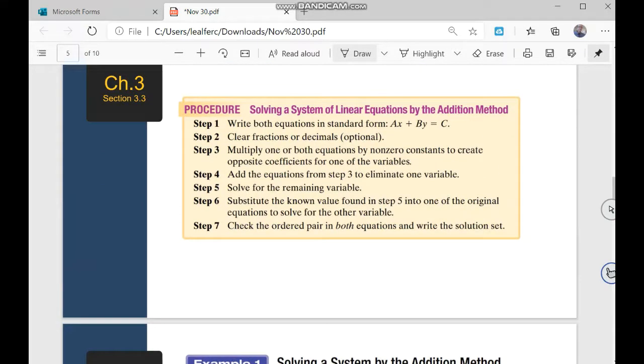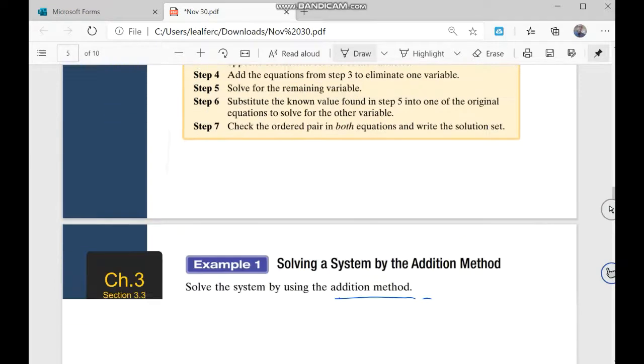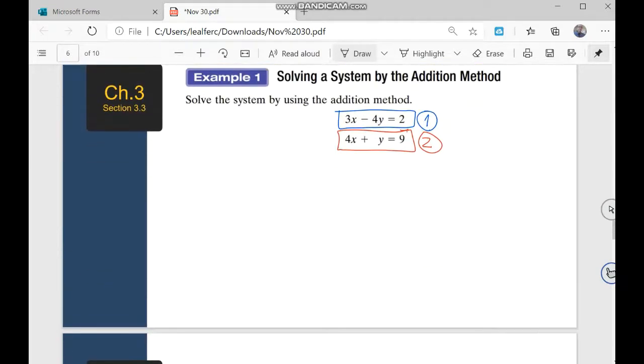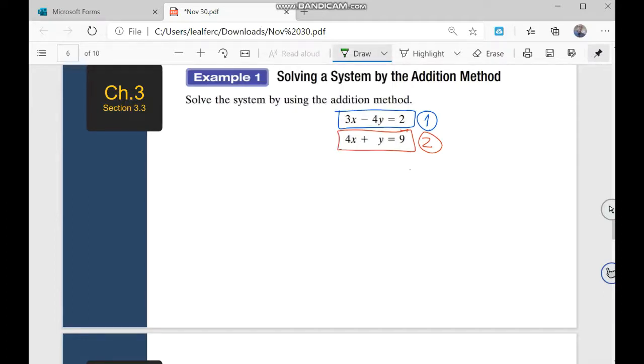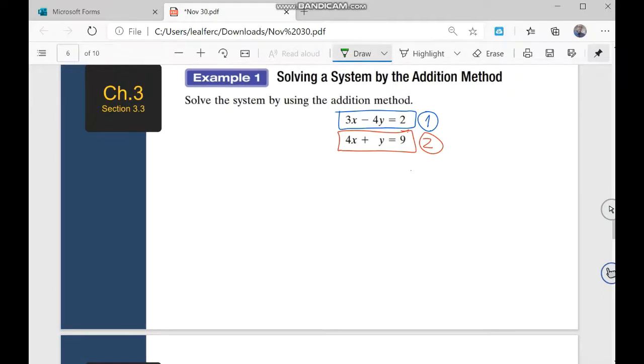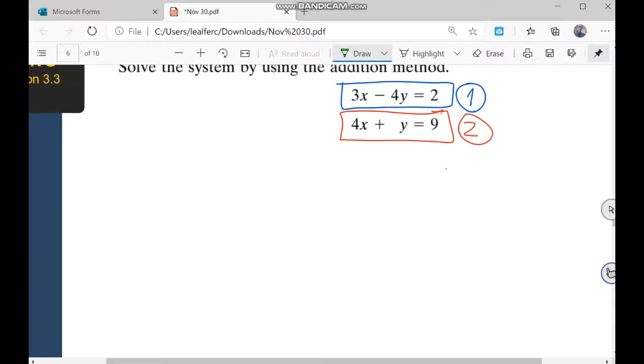Step number 3, this is the most important step. Multiply one or both equations by a number. We'll do this step number 3 to be able to eliminate one of the variables. So let's work here in green. My choice is to eliminate y.